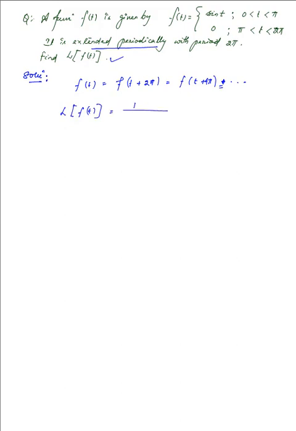It is 1 over 1 minus e raised to the power minus 2 pi times s, because it was 1 over 1 minus e raised to the power minus sT, capital T in that case. Here the capital T is equal to 2 pi, so we replace that capital T with 2 pi, and then it is followed by the integration from 0 to, again, the capital T, here that being 2 pi, e raised to the power minus st f of t dt.